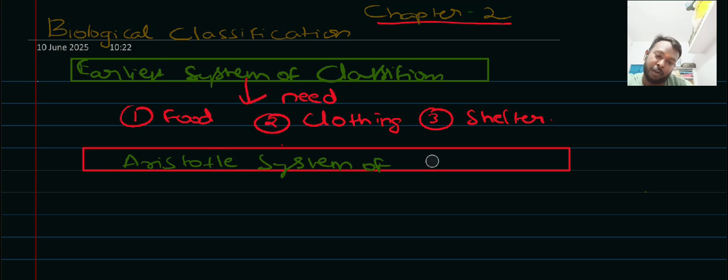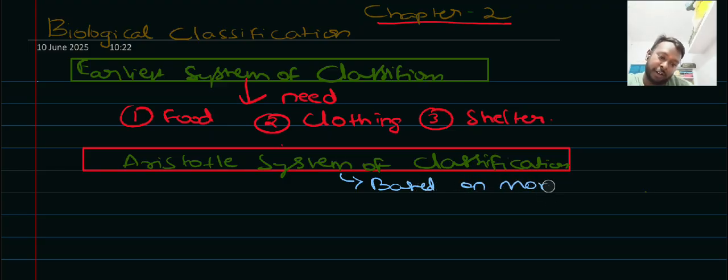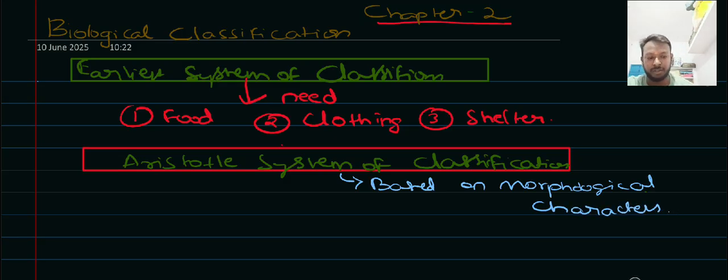This system of classification was based on morphological characters, meaning the physical appearance, right?